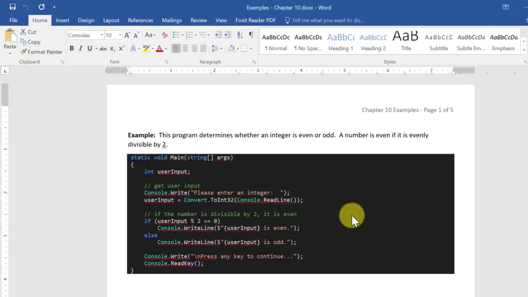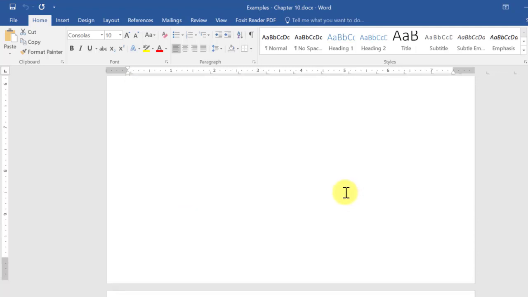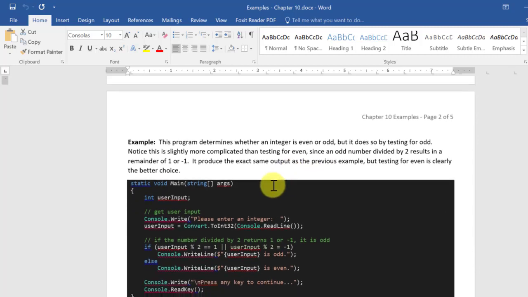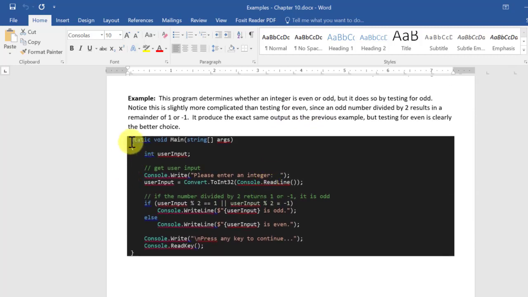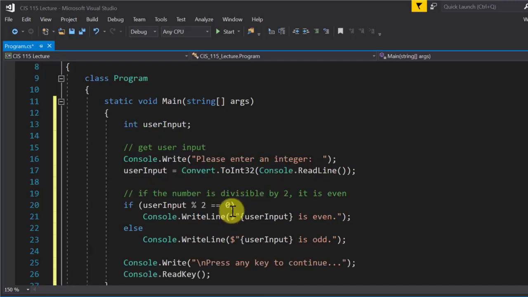Now let's do this. Now we said with odd, if a number's odd and we mod it by 2, what do we get? Well, we do get a remainder, 1, or negative 1 if it's a negative number. If it's a negative even number, we're still going to get 0.